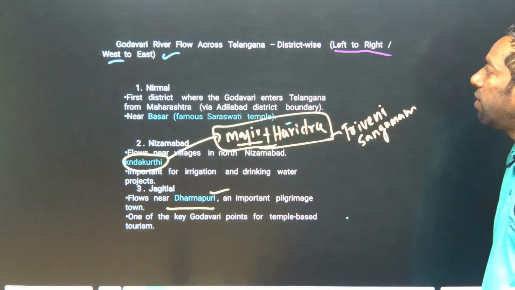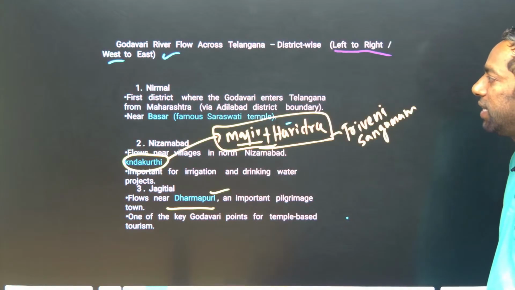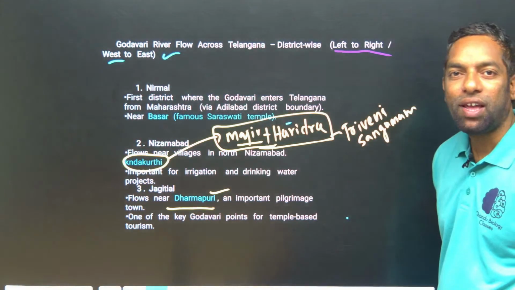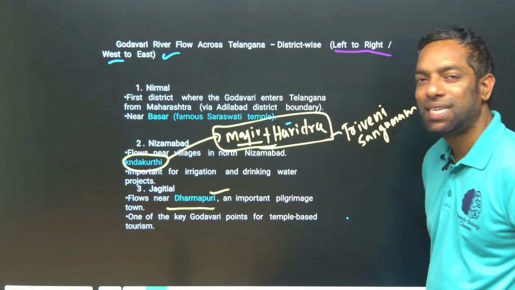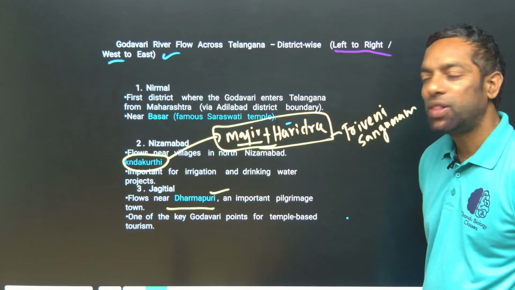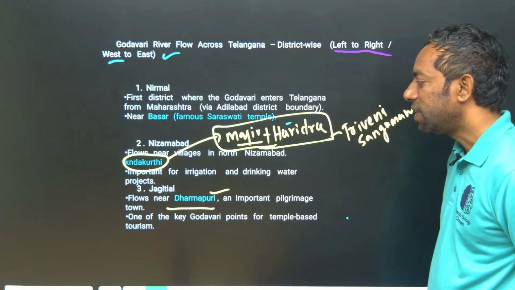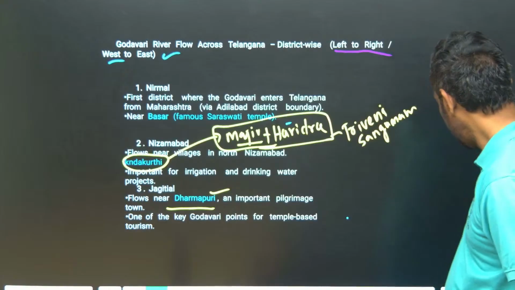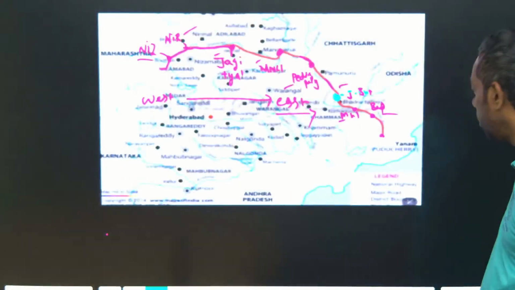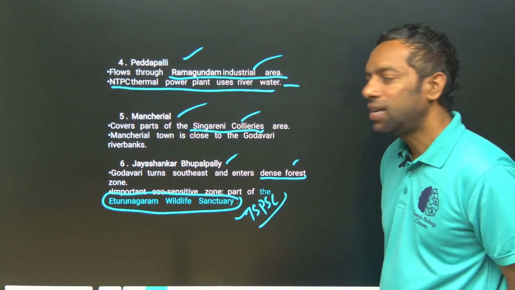Godavari river flow district wise. Nirmal has Basar, which has a famous Saraswati temple. In Nizamabad, Kandakurti is the place where the Godavari enters. In Jagityal, the Dharmapuri temple is famous. And in Peddapalli, there is the Ramagundam industrial area.